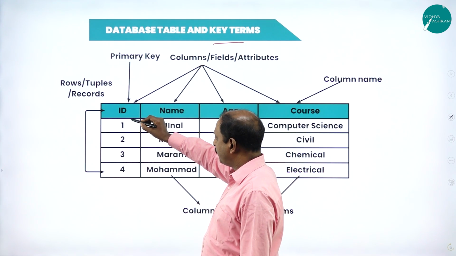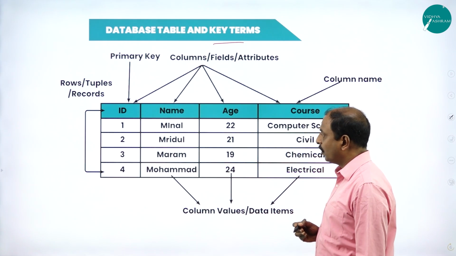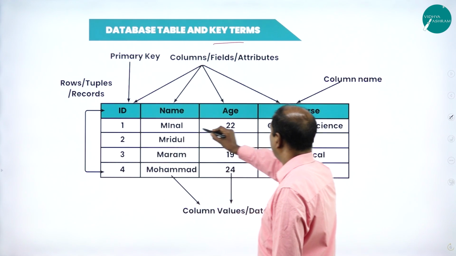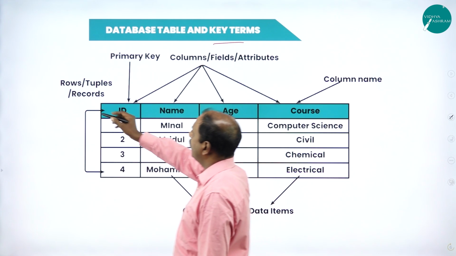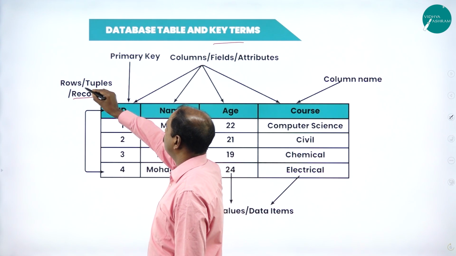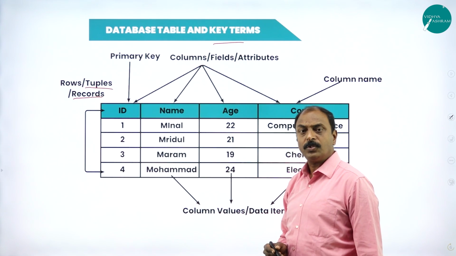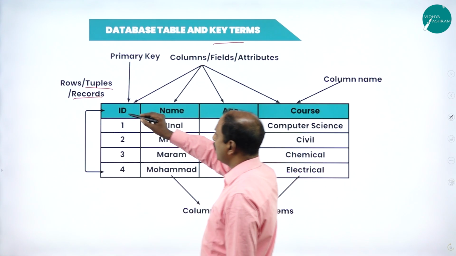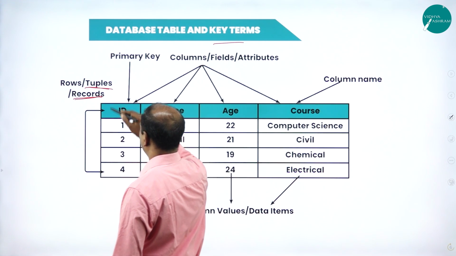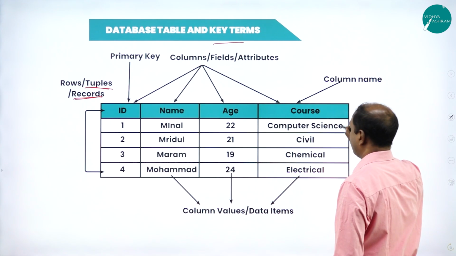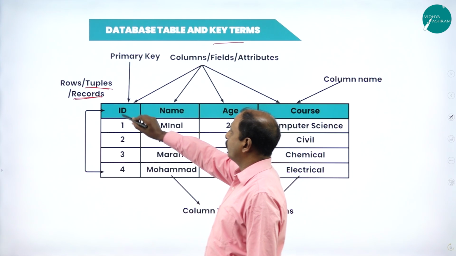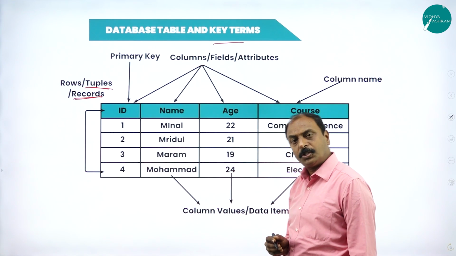In this example we have 4 rows. One particular row is called a record or tuple. Another name for rows, technically with respect to database, is tuples or records, which are nothing but rows in a table. In this example, there are 4 records or 4 tuples.